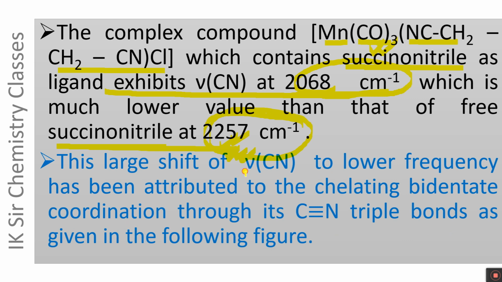This large shift of CN stretching frequency to lower frequency has been attributed to the chelating bidentate coordination through its CN triple bonds, as given in the following figure. In this complex compound, succinonitrile molecule acts as a chelating ligand, a bidentate ligand. A chelating ligand forms a cyclic ring on coordination to the same metal atom or ion, and bidentate means it donates 2 electron pairs, and its structure is given here.